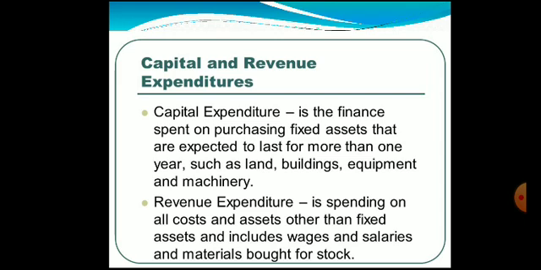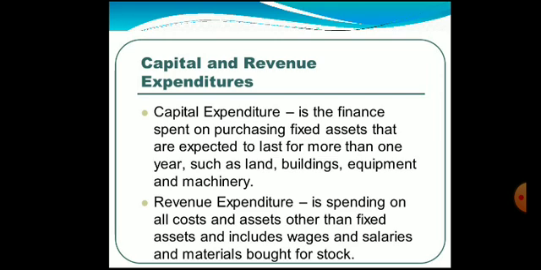So when we have seen what is a capital receipt and what is a revenue receipt, similarly there are some expenditures which are capital in nature and revenue in nature. We'll have a look at what those are. First one is capital expenditure. It is the finance spent on purchasing fixed assets that are expected to last for more than 1 year, such as land, buildings, equipment and machinery.